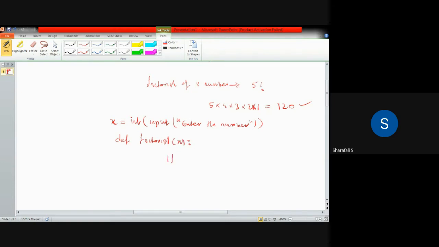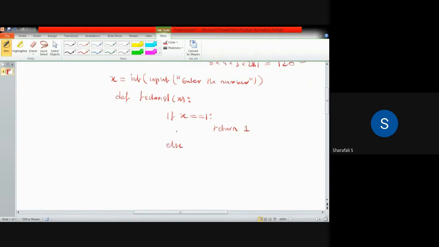Now if x is equal to 1, return 1. Else, I will explain these steps.